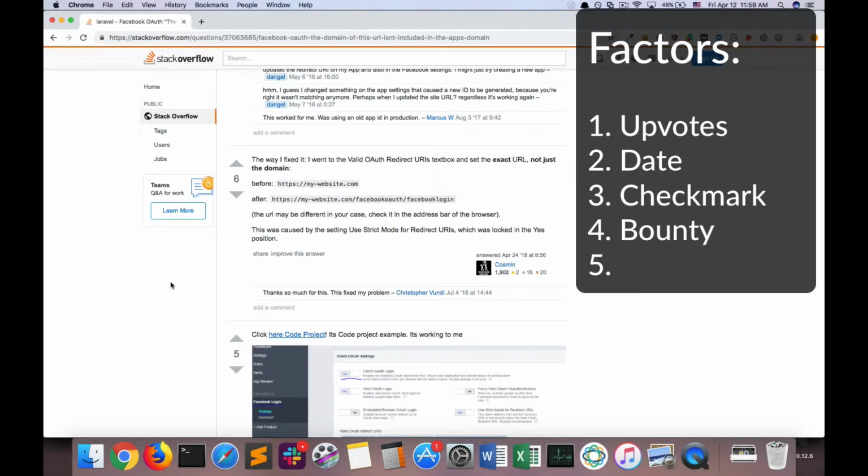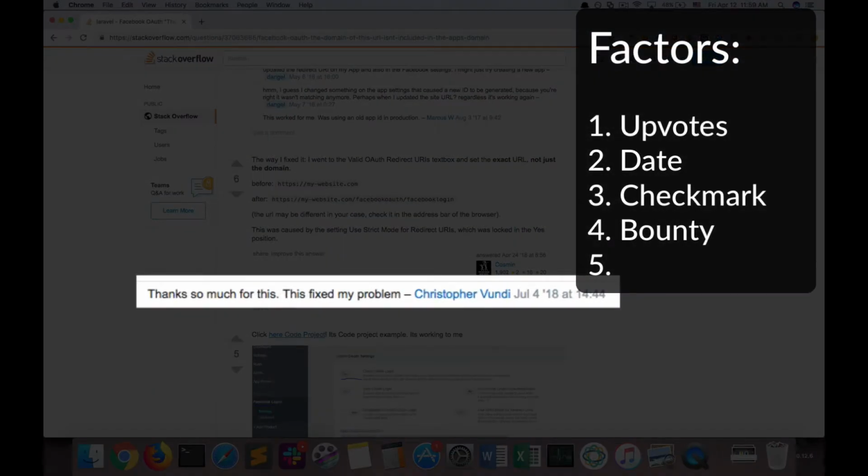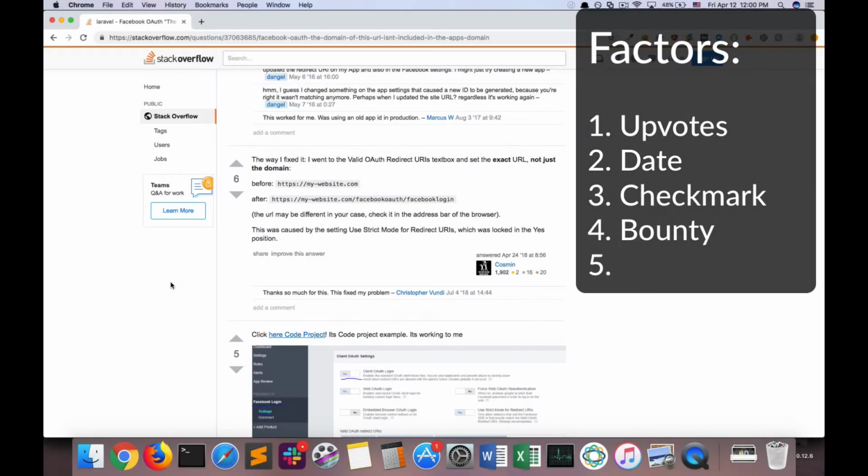We also see here that a person provided a comment saying, "Thanks so much for this. This fixed my problem." So this is something to consider. You may want to try the first 3 answers first, but then if those don't work, you may want to just jump to this one. Even though it only has 6 upvotes, it is much more recent. Plus it has someone who commented and said that this solved their problem. So there is some verification there as well. So the date is another very important weight factor.